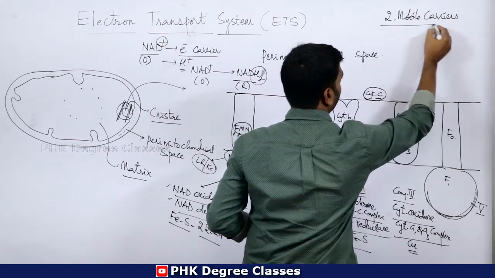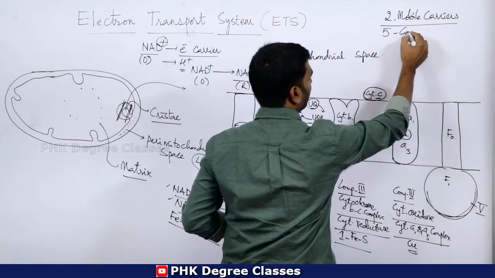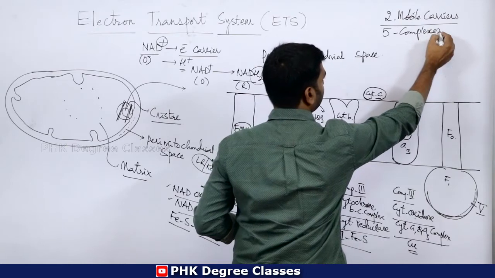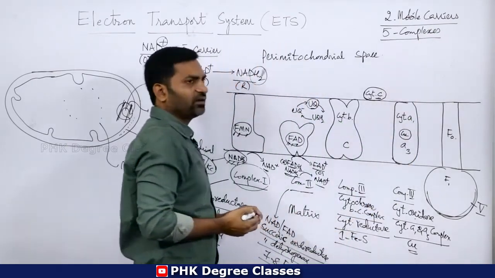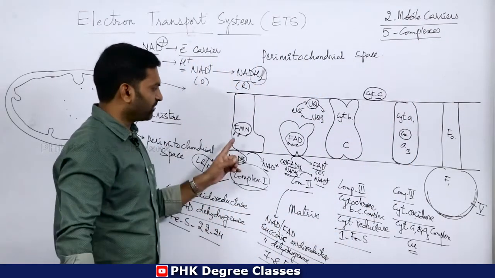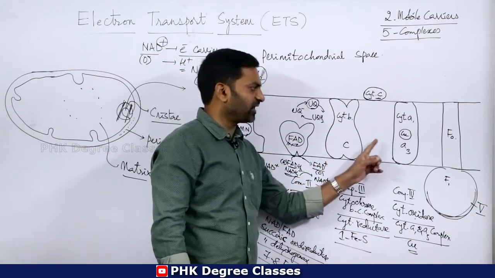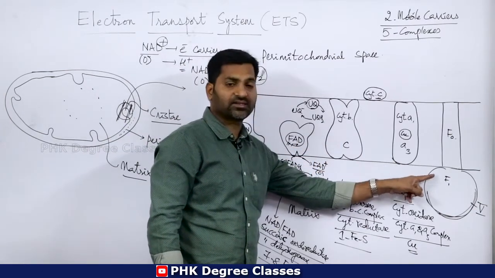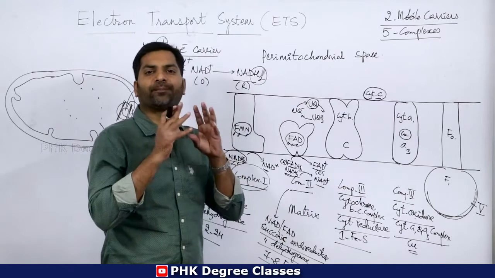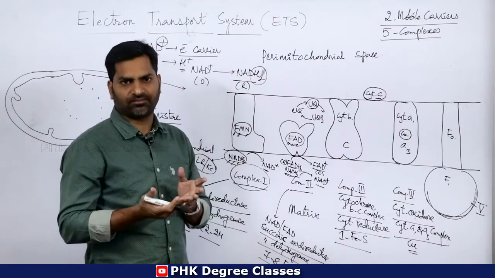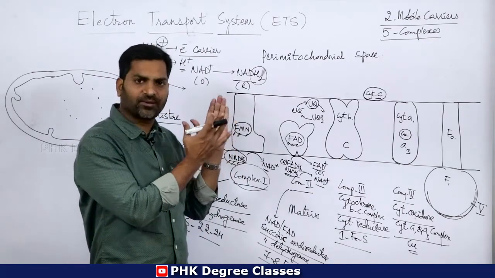So, two mobile carriers and 5 complexes. Okay, we have seen all the 4 complexes: complex 1, complex 2, complex 3 and complex 4. We will discuss complex 5 in detail. So it takes much time, so I will take another class on that particular segment.